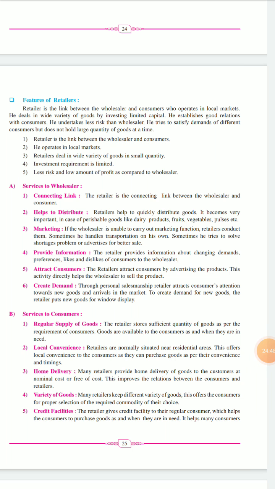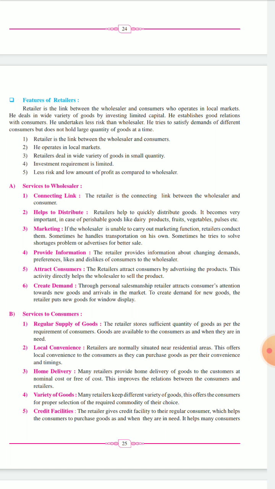Okay, so here there is a regular supply of goods. The retailer will store a sufficient amount of goods and quantities as per the requirement of the consumer. Goods are available to the consumer as and when they are needed. Local convenience: retailers offer local convenience to the consumer, as they purchase goods as per their convenience and timing.